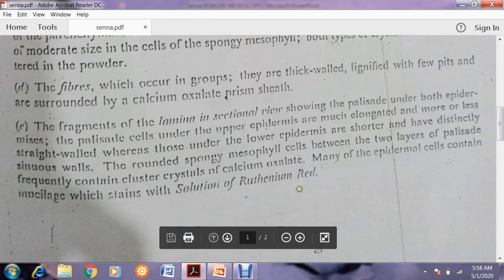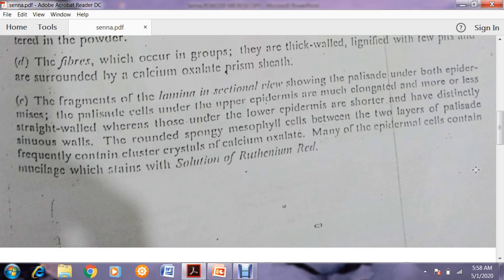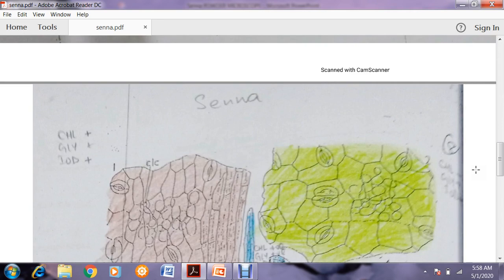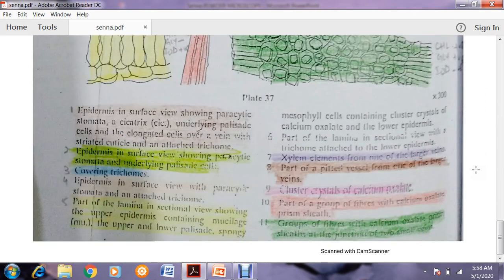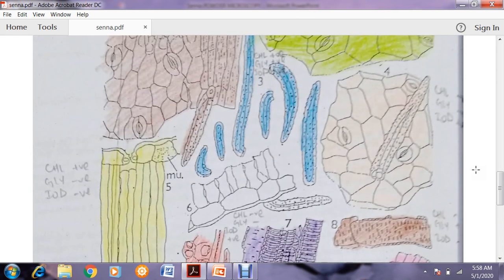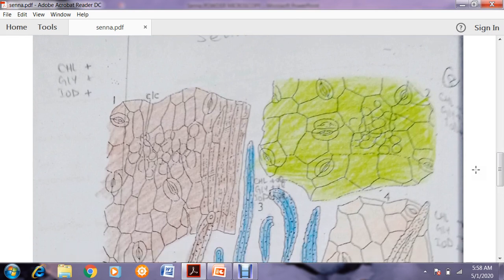We are not using ruthenium red, but you may remember that mucilage is stained with the solution of ruthenium red. Now, this whole description can be better understood with the help of this pictorial view. This diagrammatic representation gives a number of features that we have already discussed, and below it, a description of each and every diagram has been given.